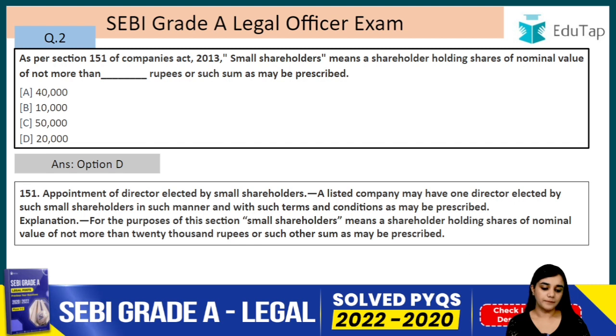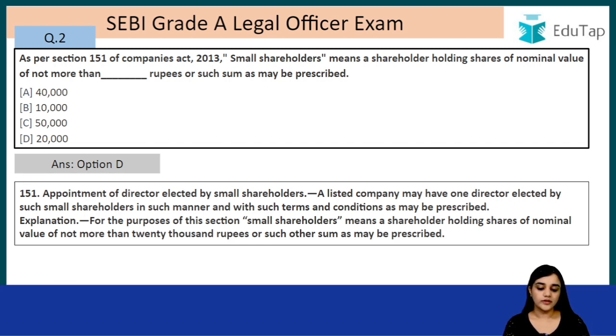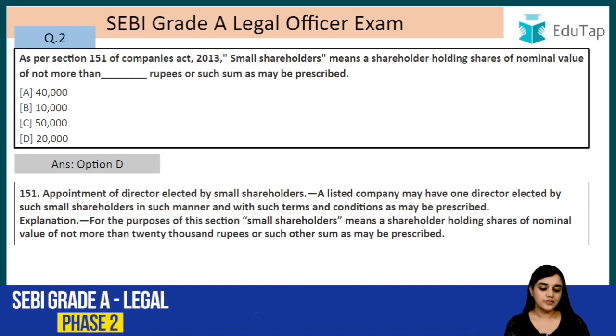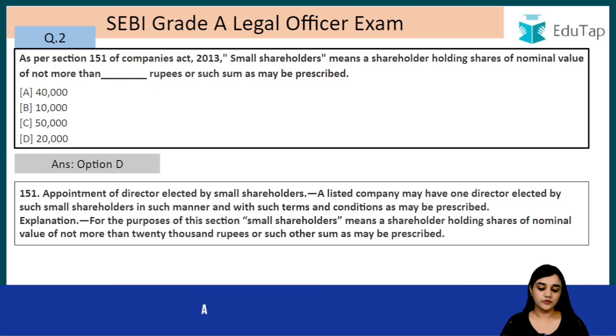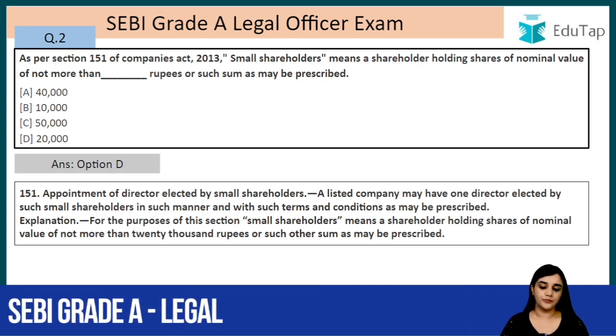So a listed company may have one director elected by such small shareholders in such manner and with such terms and conditions as may be prescribed. For the purpose of this section, small shareholders means a shareholder holding shares of nominal value of not more than 20,000 rupees or such other sum as may be prescribed.